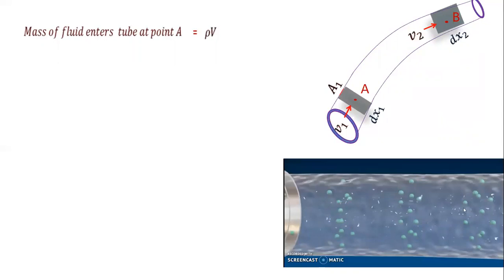The mass of the fluid entering at point A is given by the formula density into volume. You know that density is mass upon volume, so mass is density into volume. But here the volume we can write: the cross-sectional area at A is A1 and this thickness is dx1. So volume is A1 dx1.